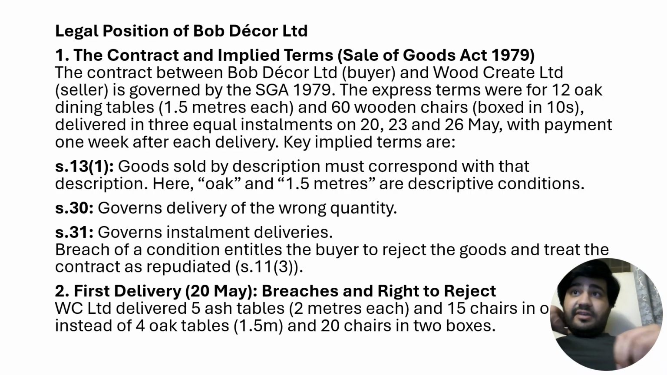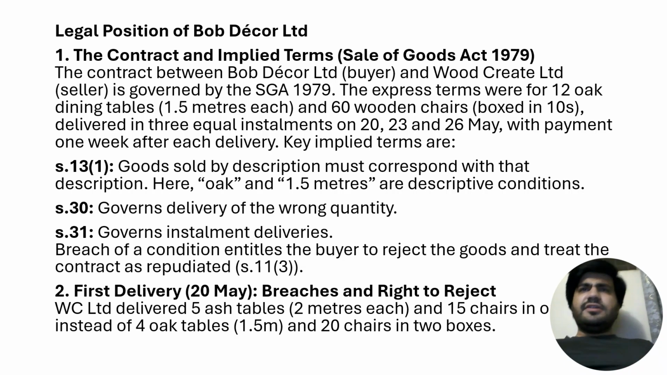There were certain key terms which included section 13, part 1. Goods sold by description must correspond with that description. Here, oak and 1.5 meters are descriptive conditions. Section 30 governs delivery of the wrong quantity. Section 31 governs installment deliveries. Breach of a condition entitles the buyer to reject the goods and treat the contract as repudiated.